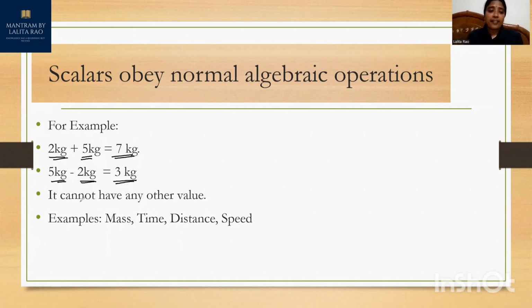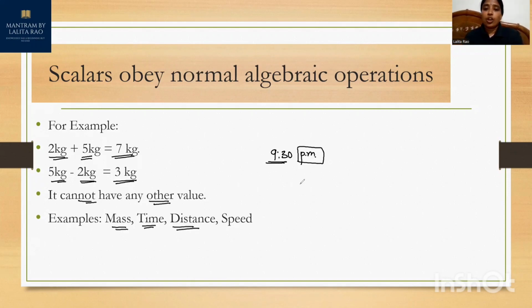Then it cannot have any other value. It cannot have any other value. So examples of scalars are mass, time. Mass we have already given as an example. Now if I say, what's the time now? If I say it's 9:30 p.m., then 9:30 is the numerical value and p.m. is the unit to represent it.